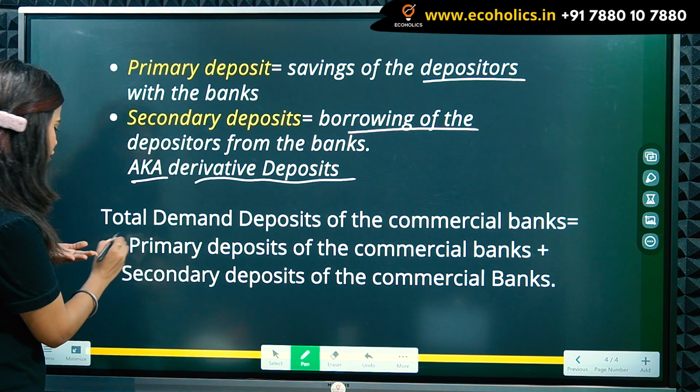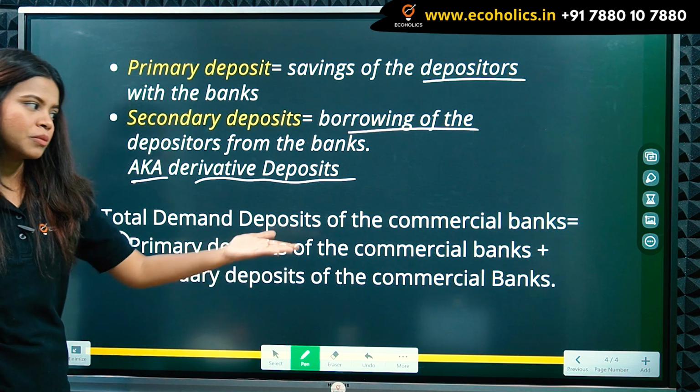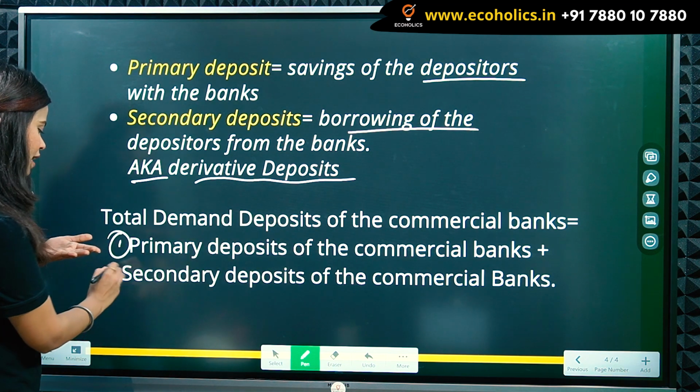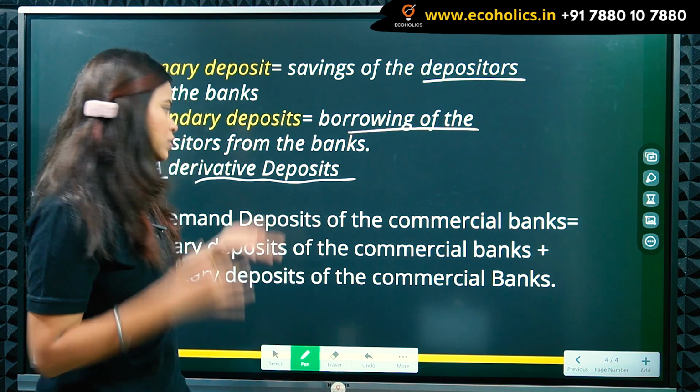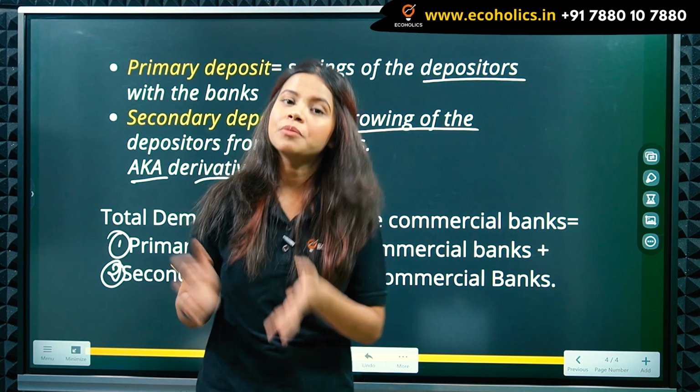So first, primary deposits of the commercial banks plus secondary deposits of the commercial banks, together they give you the total demand deposits of the commercial banks.